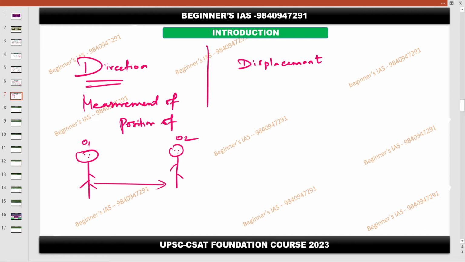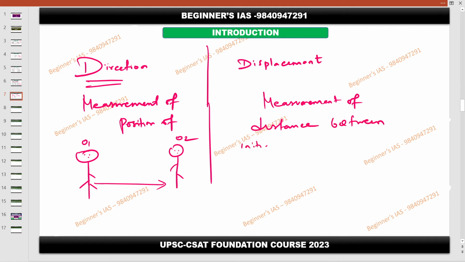Then what do you mean by displacement? A displacement is nothing but the measurement. This is also a measurement, but a measurement of the distance between the initial and the final point. So that is nothing but the displacement.